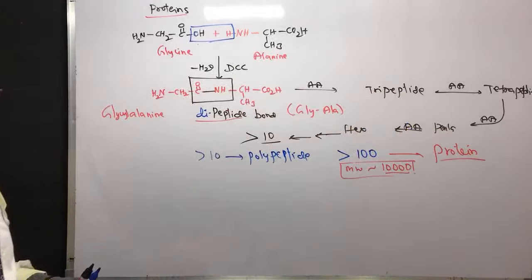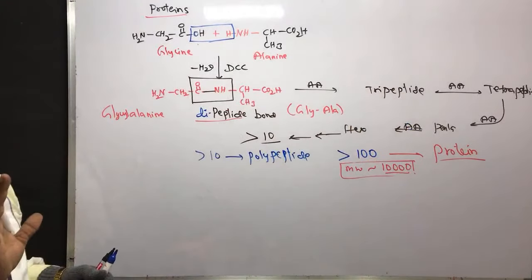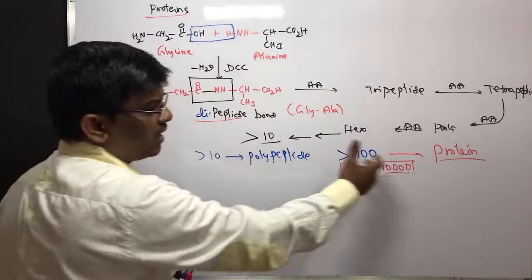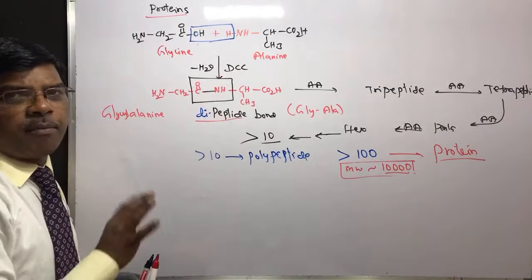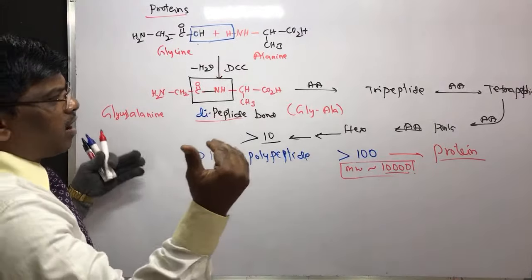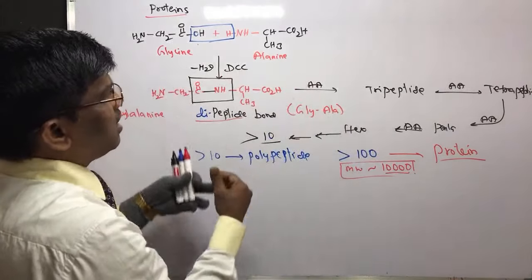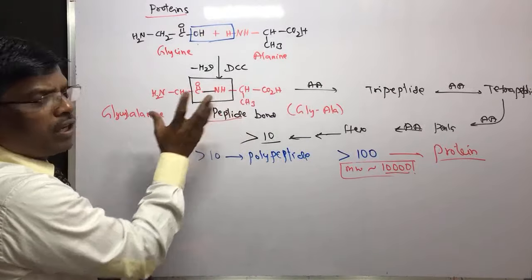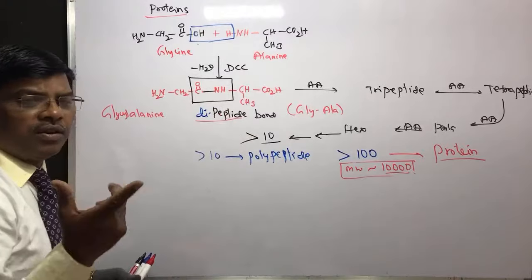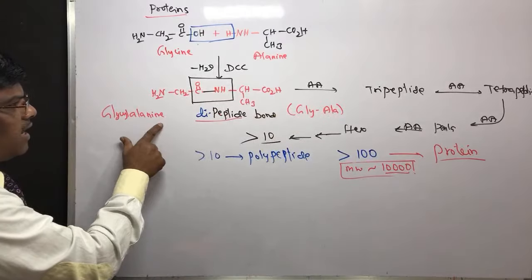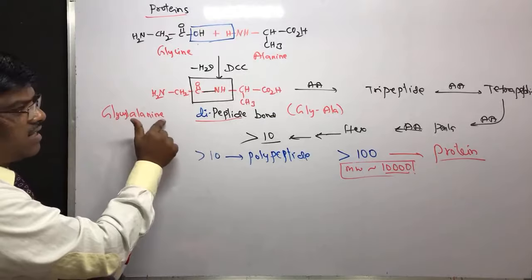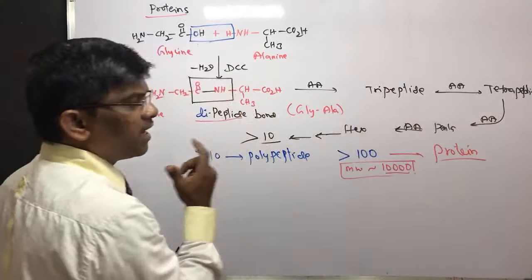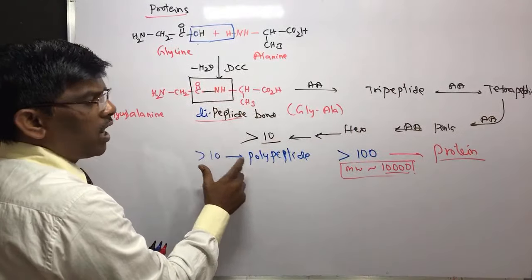Yes, students, are you clear now? Proteins is nothing but the peptide of amino acids. What we have seen? Number of amino acids. There are 23 amino acids. And when I combine one amino acid with another by formation of peptide bond, if it is only two amino acids, it is dipeptide. You can name it like glycyl alanine. If I add histidine, glycyl histidine, like that. And go on adding amino acid, amino acid, amino acid, you are going to get polypeptide.